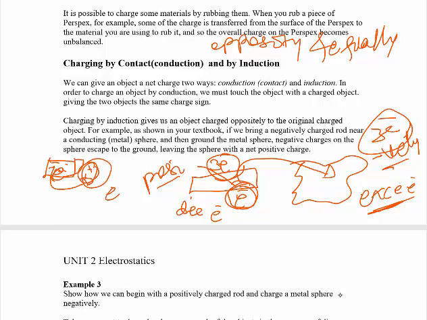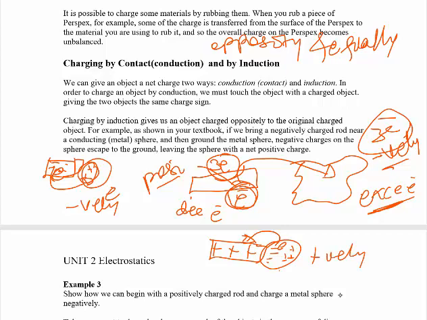Then at this time it becomes negatively charged. But if you bring a positively charged object, electrons are attracted to this part and positive charges are repelled, and this positive charge attracts electrons from this object. Then here there must be created a deficiency of electrons. That means we have an excess amount of protons. Therefore, it becomes positively charged.